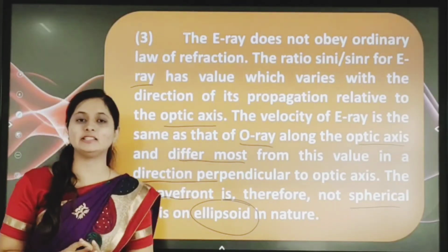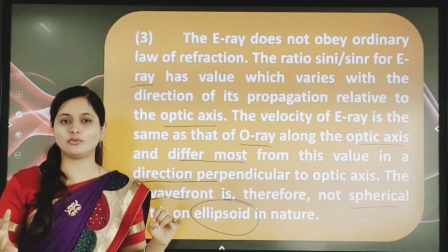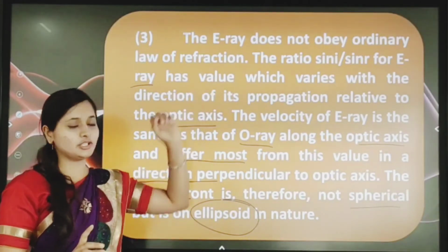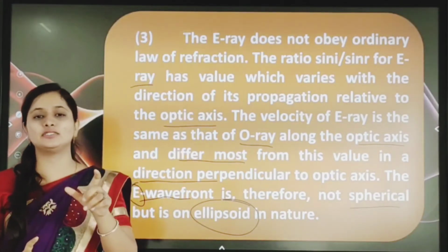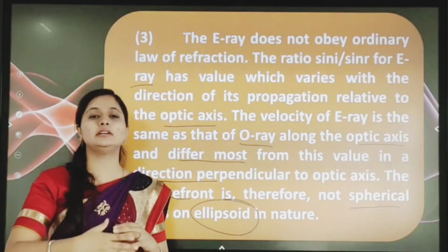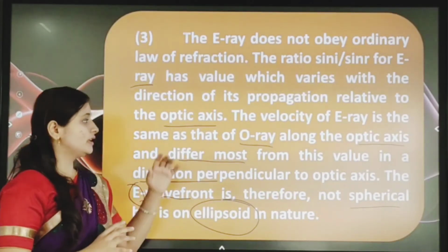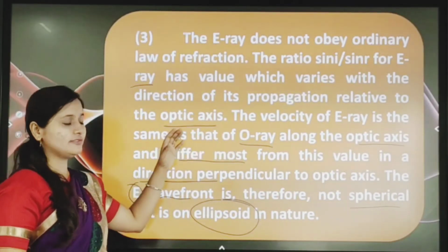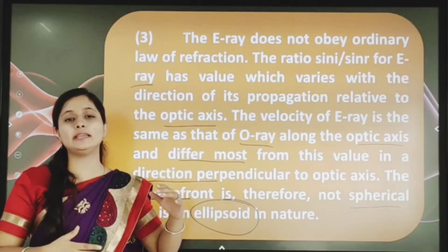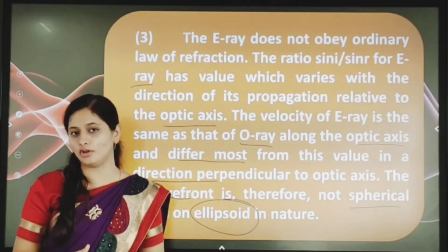Okay, this is explained by the third point, by the Huygens construction of the extraordinary ray. So here the extraordinary ray does not obey which law? The law of refraction. Next, the ratio sin i by sin r has certain values, but it can vary with what? Relative propagation in which axis? The optic axis. Along the optic axis the velocity is the same, but when propagating in a perpendicular direction, it has different velocities.